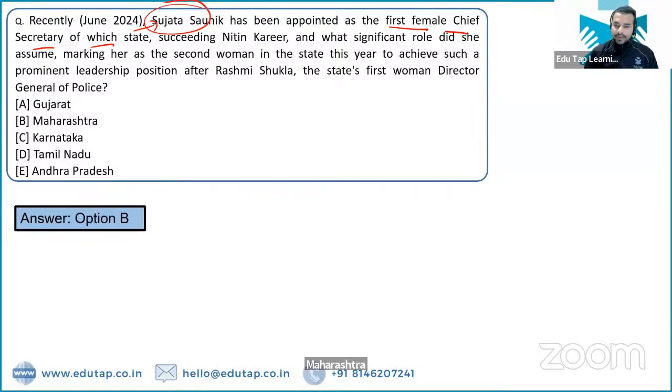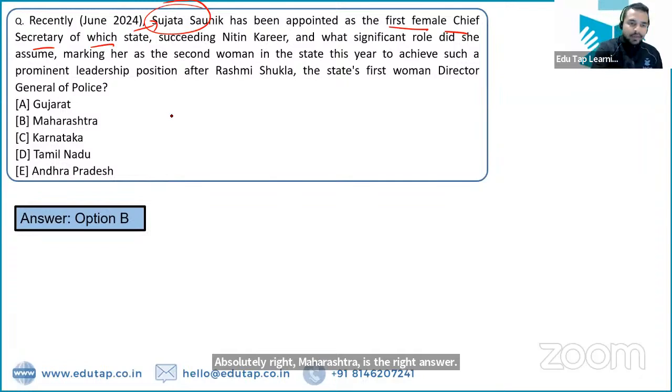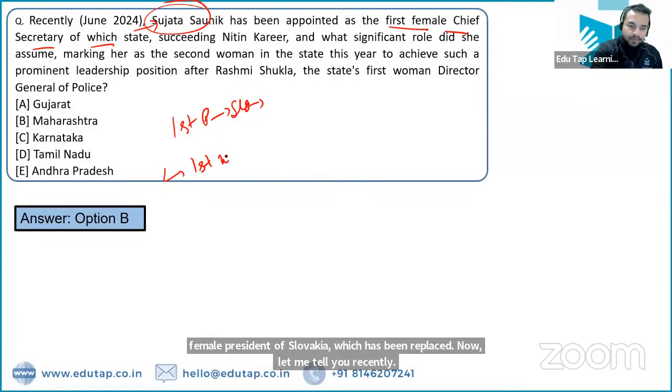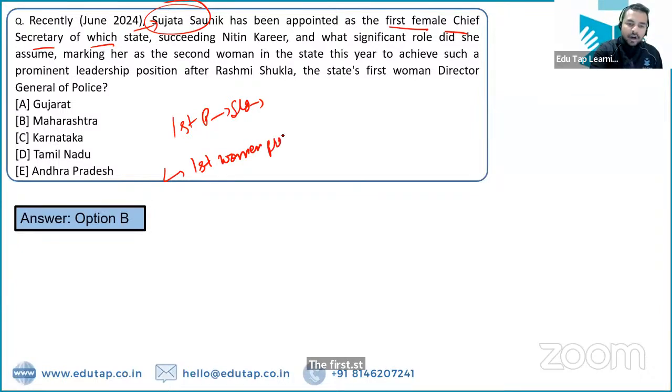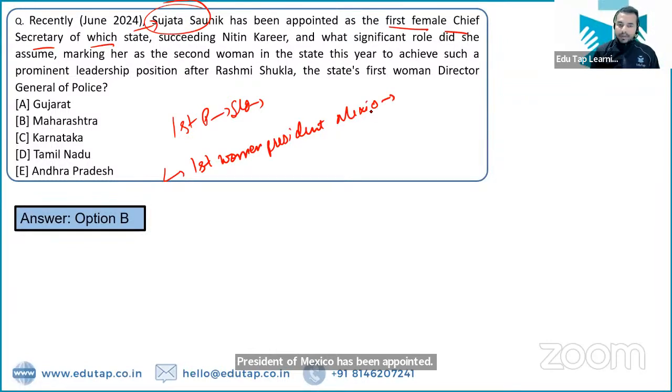Right? So guys, we have basically covered in the previous part that we have got the new president of Slovakia, replacing the first female president of Slovakia. Let me tell you, recently, the first woman president of Mexico has been appointed. Can anybody tell me the name of this person? The first woman president of Mexico, the name of this person is Claudia Sheinbaum.